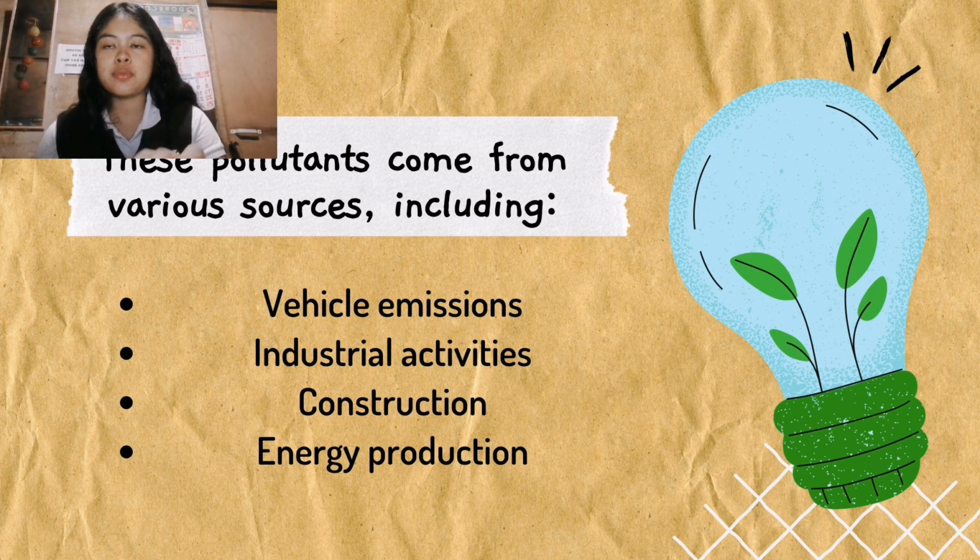And next is industrial activities. So industrial activities are caused by factories and power plants that emit pollutants like sulfur dioxide and heavy metals. We all know that there are many factories in cities nowadays, because many businessmen are building businesses that include factories.